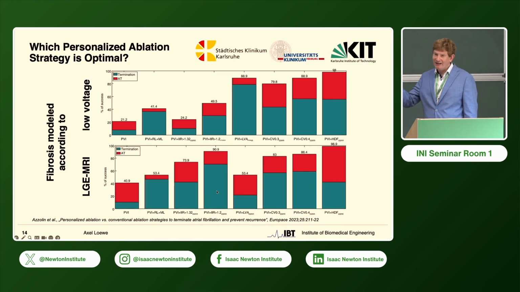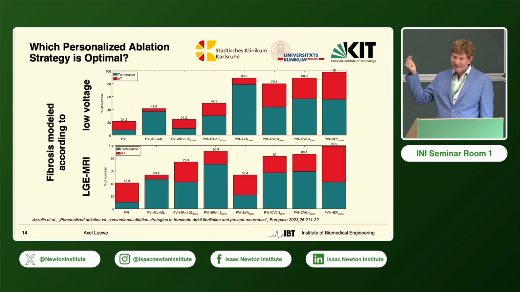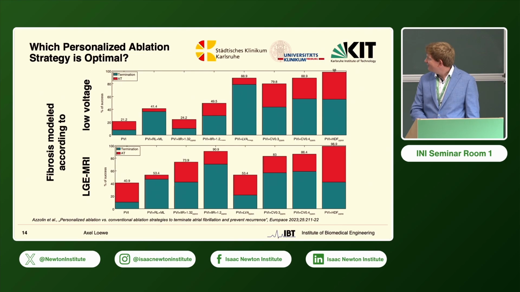So if we can identify the fibrotic substrate precisely and accurately, and our fibrosis model is good, then this substrate-guided ablation appears to be working very well. But it also shows that, just this uncertainty that we have, whether the substrate is used from the LGE MRI or from the low voltage, and this was done in the same patients, can change the success rate from 90% to 50%, and this is a dramatic change clinically.